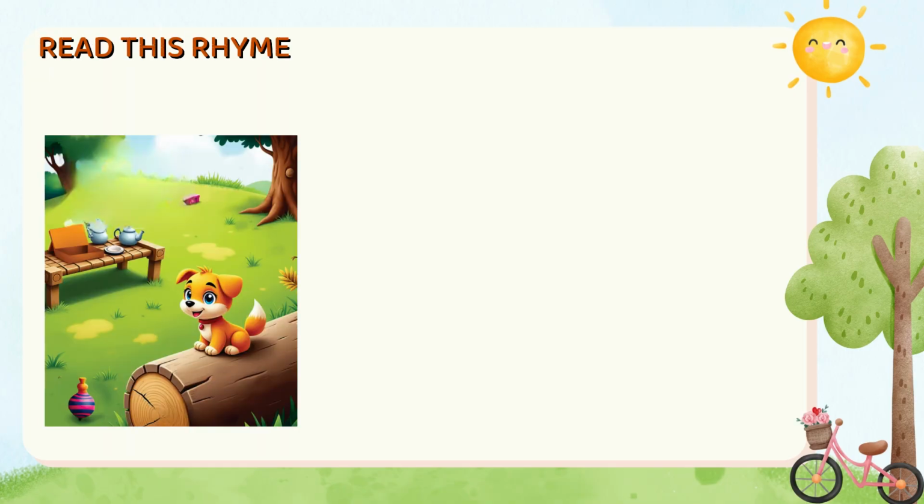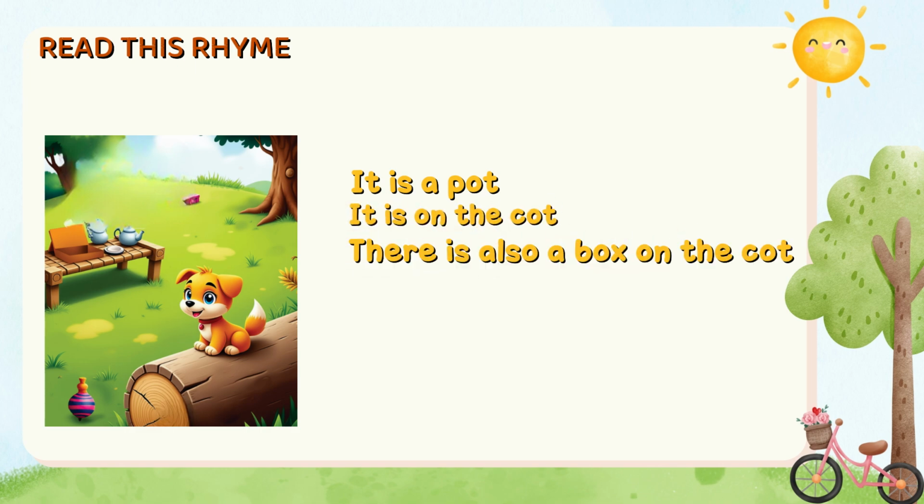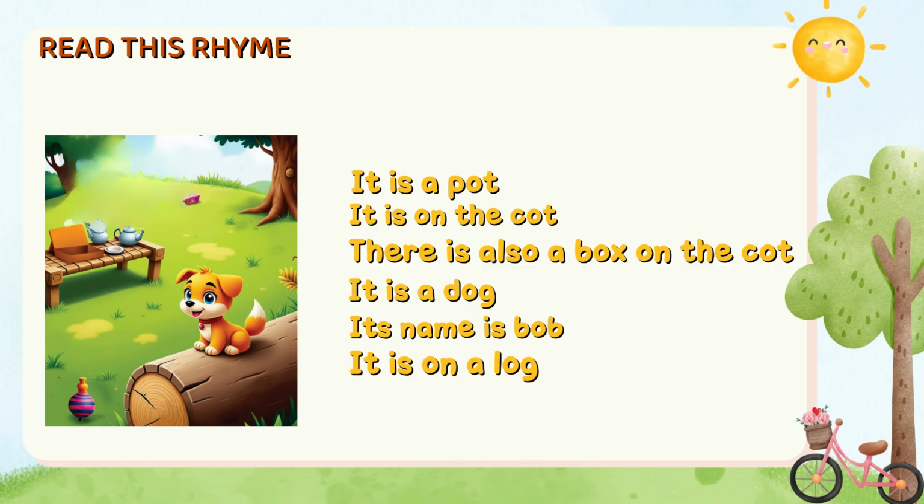Read this rhyme. It is a pot. It is on the cot. There is also a box on the cot. It is a dog. Its name is Bob. It is on a log. It plays with a top.